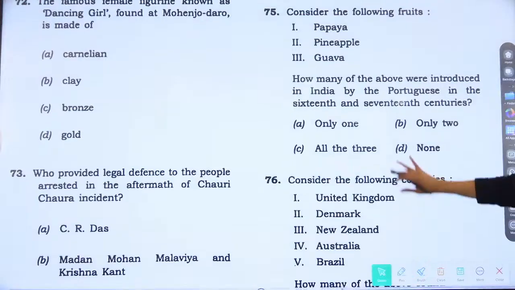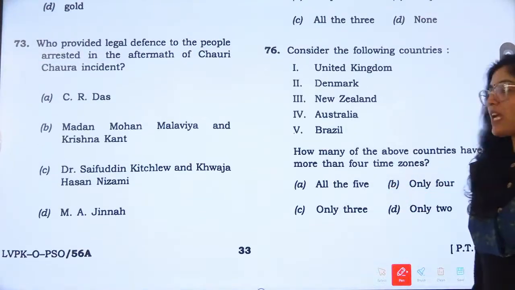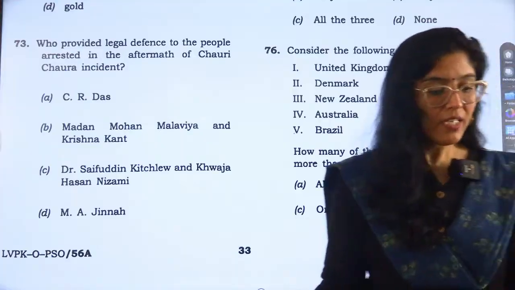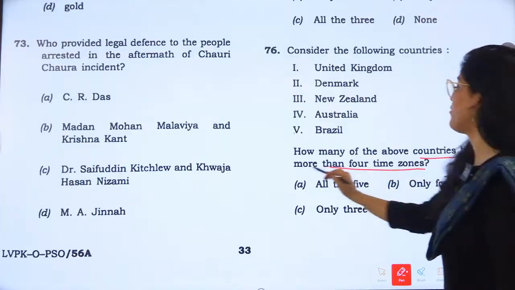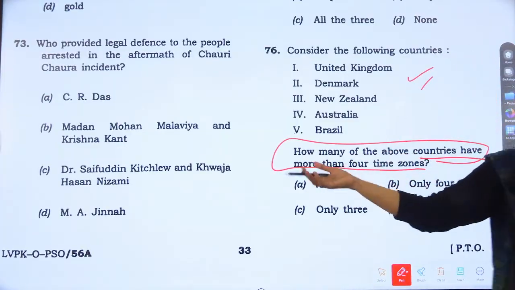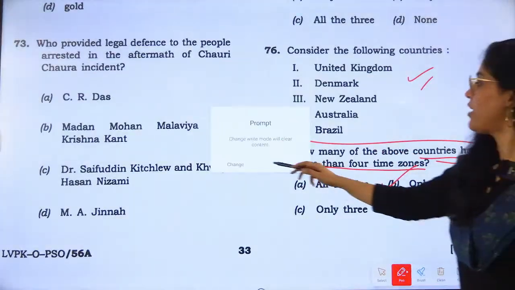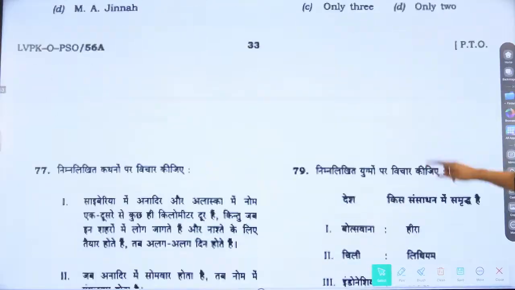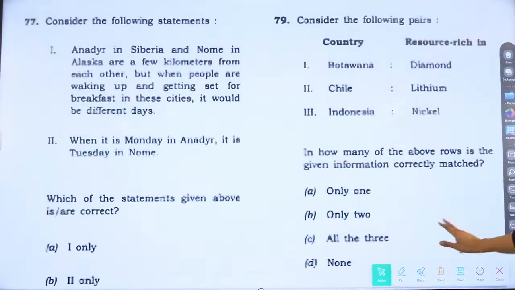Okay. Now, another question, which is from the time zones. See, difficult questions, right? Not everybody could answer the question. So, how many of the above countries have more than 4 time zones? If you know, it is okay. Otherwise, the answer would be only 4. Only 4 have more than 4 time zones, right? Now, going to the question number 77.